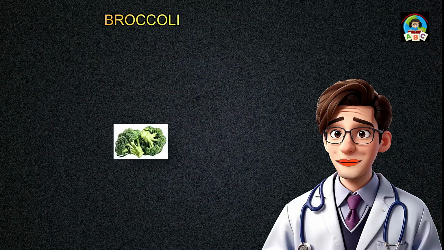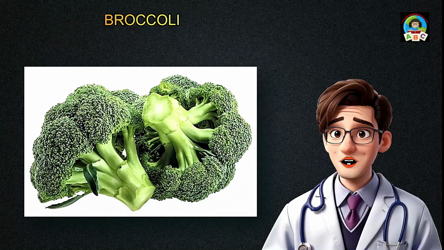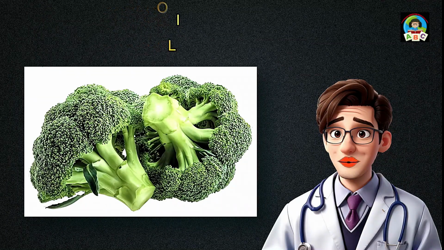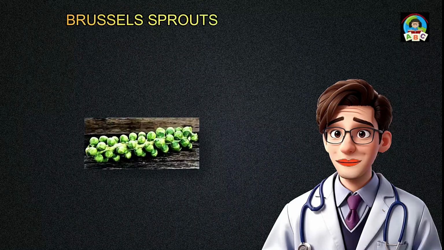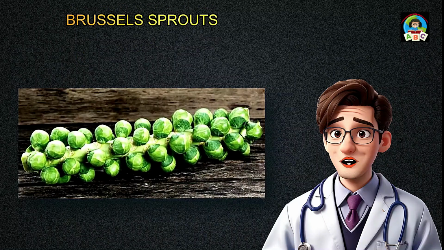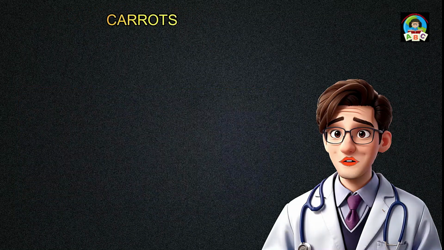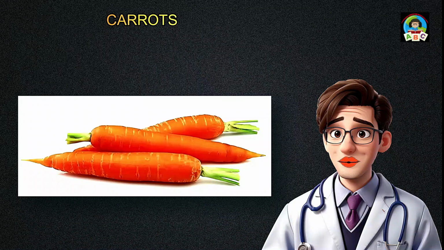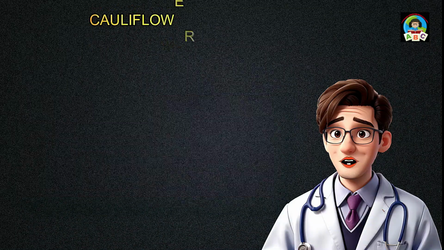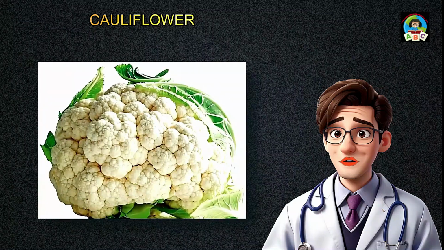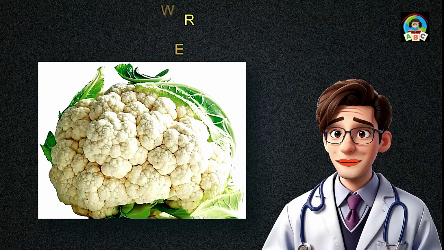Broccoli contains sulforaphane, a compound with potential cardiovascular benefits, and is high in fiber. Brussels sprouts, high in fiber, vitamins, and antioxidants. Brussels sprouts can be beneficial for heart health. Carrots, packed with beta-carotene and fiber, are a nutritious choice for heart health. Cauliflower, a versatile vegetable that is high in fiber and contains compounds with potential heart benefits.